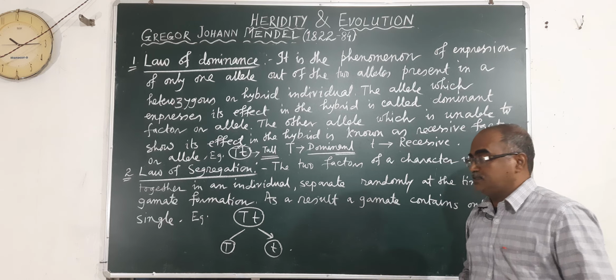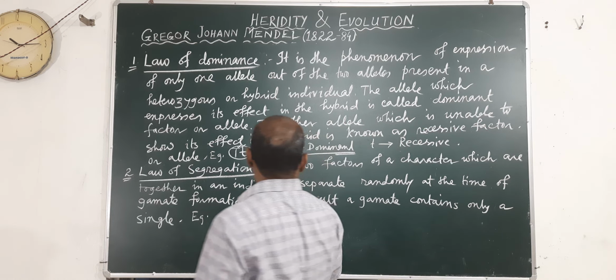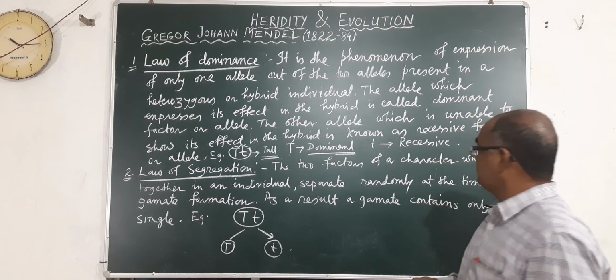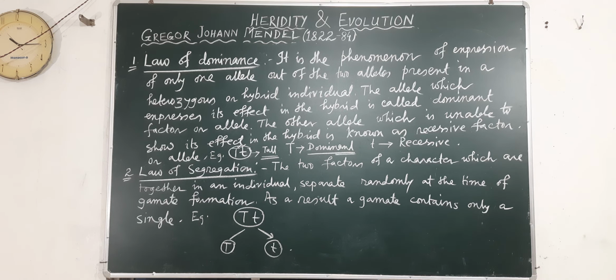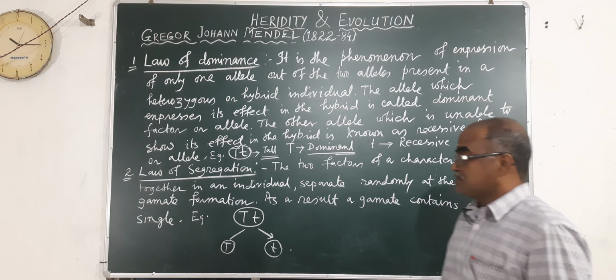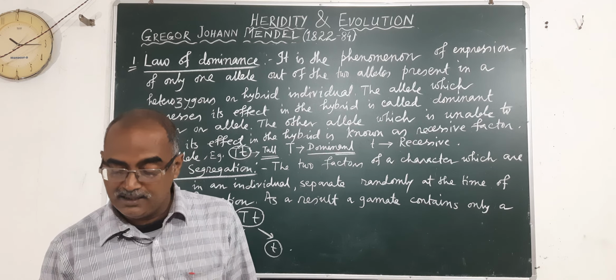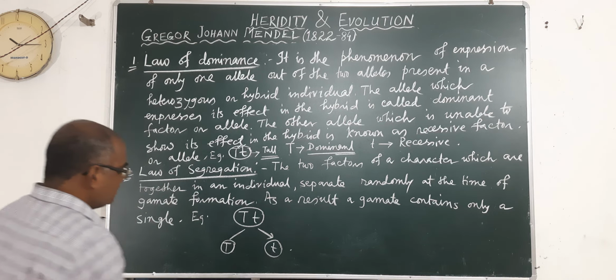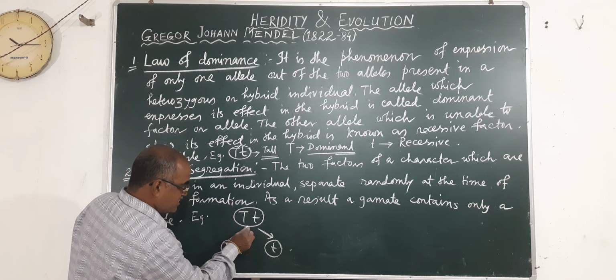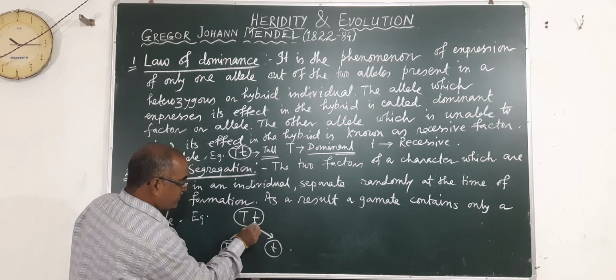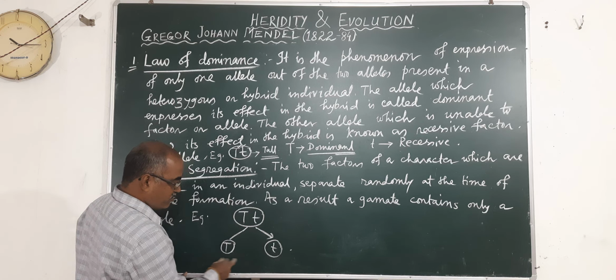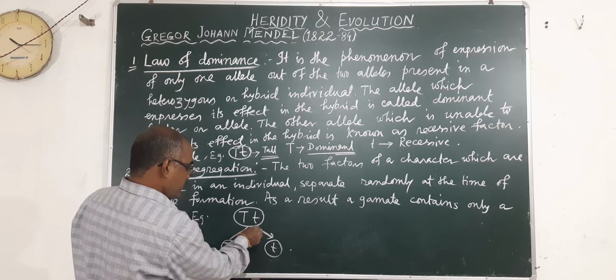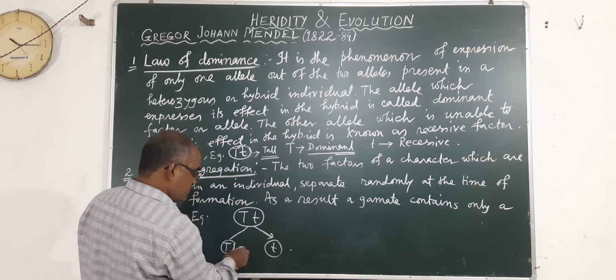In the law of segregation, that is separation, what happens? The two factors of a character which are together in an individual separate randomly at the time of gamete formation. As a result, a gamete contains only a single character or single allele. So capital T, small t, this is the character of the individual, and whenever it forms gametes, these will separate individually, capital T and small t.